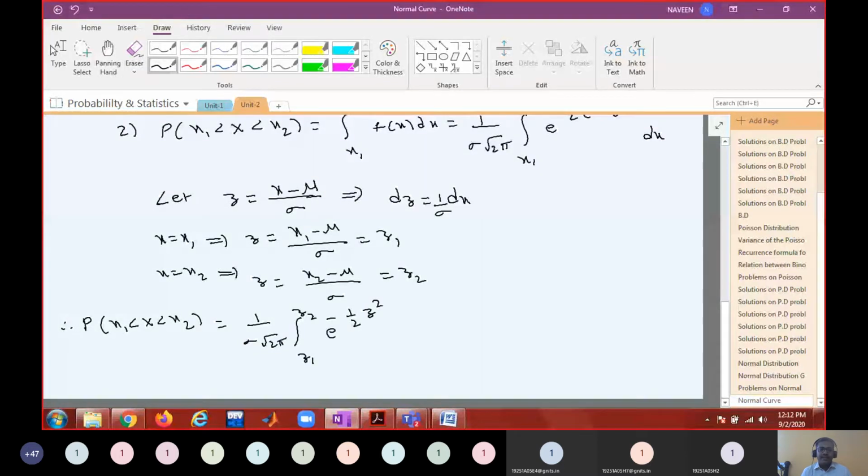What is dx? Cross multiply: dx will be sigma dz.